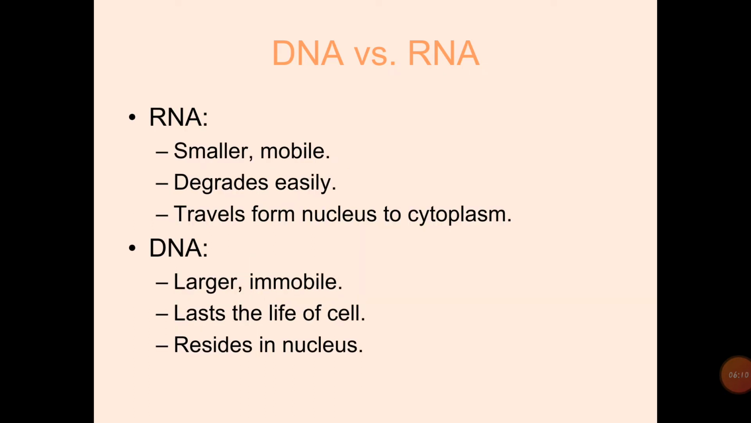Then, RNA is smaller, mobile, and degrades easily, traveling from the nucleus to the cytoplasm. DNA is larger and immobile, lasting the life of the cell, and it remains in the nucleus.